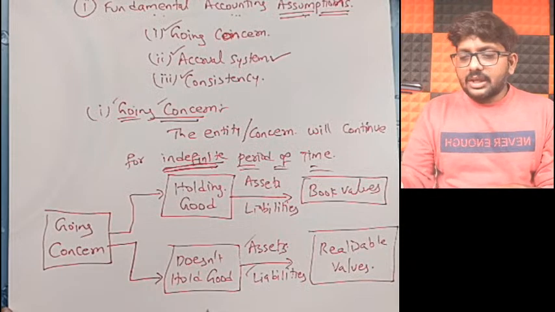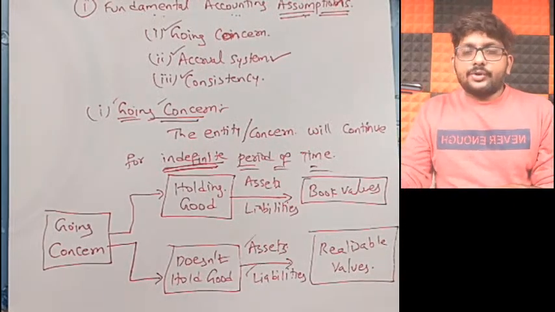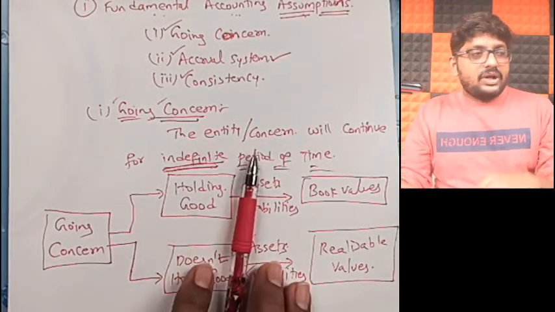Okay. Now, doesn't hold good. Let me give you one more example. Imagine you are running a service organization. For example, you are running a transportation company. You have only one lorry. That lorry met with an accident, and the insurance policy also lapsed. Now you don't have money to buy another lorry. In that case, what will happen? Your business will be completely closed. Yes or no? Going concern is affected.